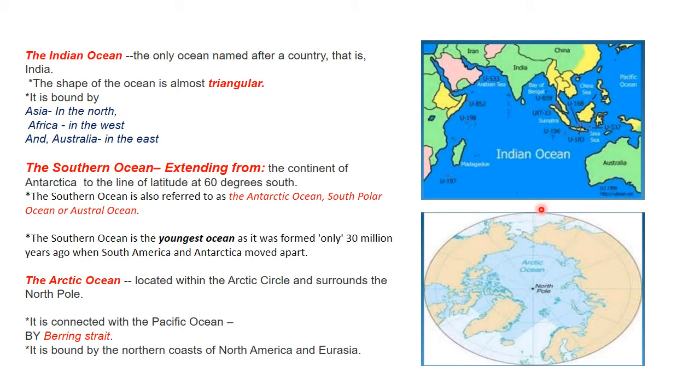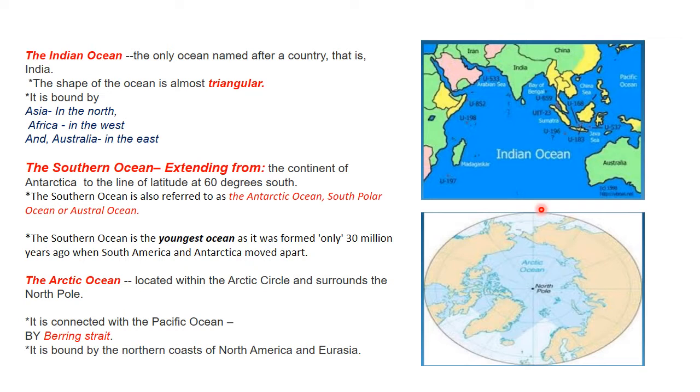Now after this we move on to the Southern Ocean, which is the youngest ocean, because it was formed only 30 million years ago, when South America and Antarctica moved apart. So it is the youngest ocean among all these 5 oceans. And sometimes you may find Southern Ocean also referred to as Antarctic Ocean, South Polar Ocean, and Austral Ocean.